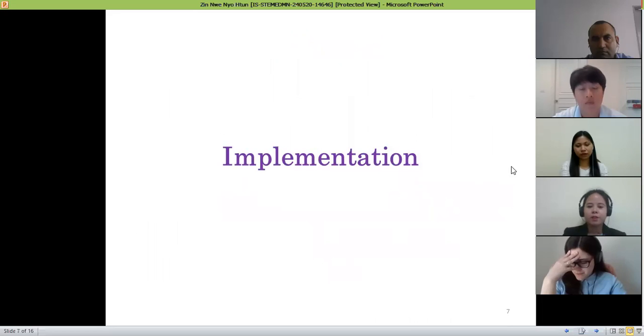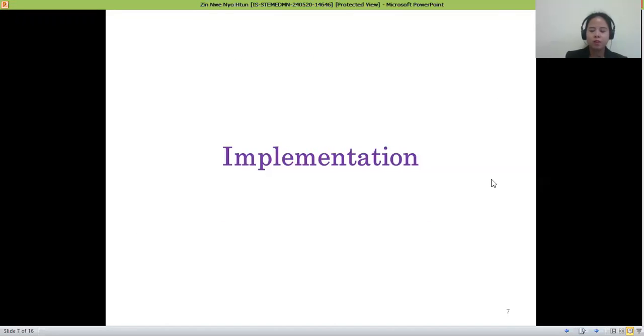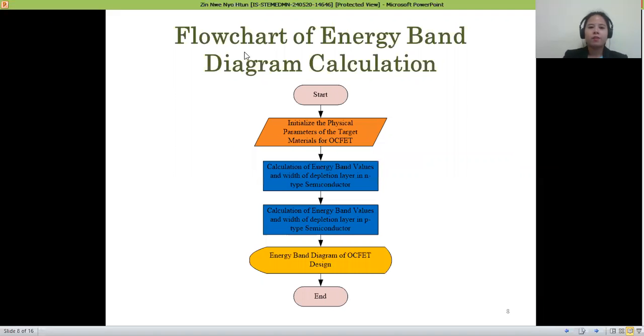Implementation. The implementation procedure was completed using numerical analysis, and it was carried out according to the respective flowcharts shown in the following slides. The figure is the flowchart of the energy band diagram calculation. Firstly, initialize the physical parameters of the target material for the OCFET, and then the energy band value and width of the depletion layer in the n-semiconductor and p-semiconductor were applied to develop the physical values of the energy band diagram for the OCFET.